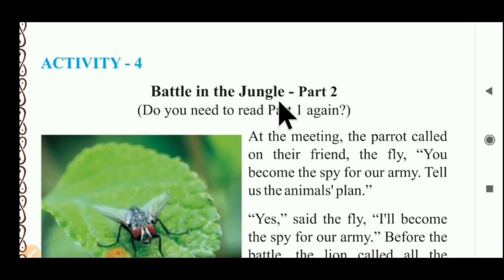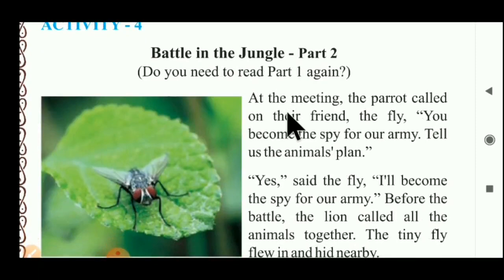Battle in the Jungle part 1 we saw in activity two. Now in activity four we have to see Battle in the Jungle part two. Do you need to read part 1 again? If needed, then read part 1 again and then listen to this. Battle in the Jungle part two. Now what happened? We have to move forward.